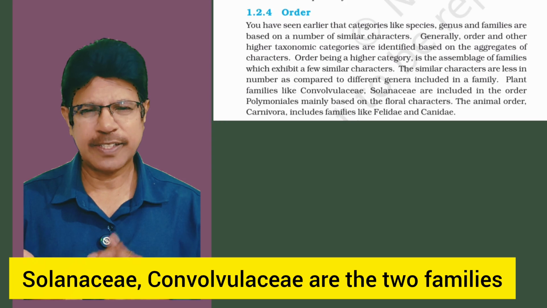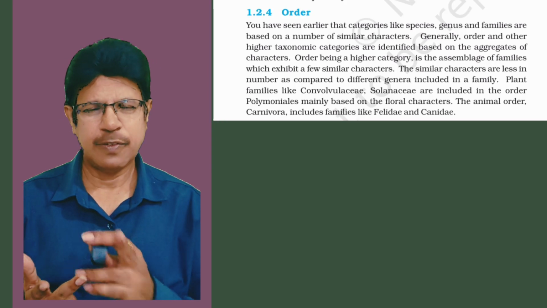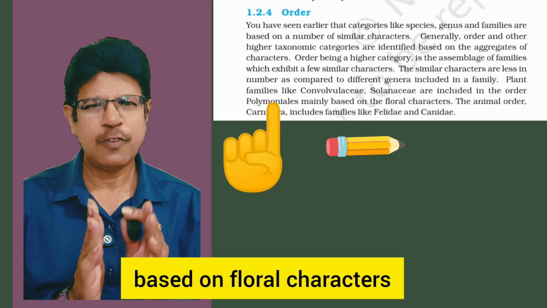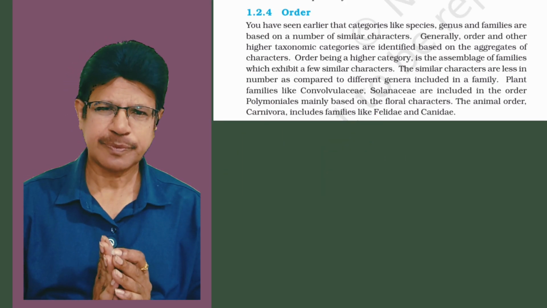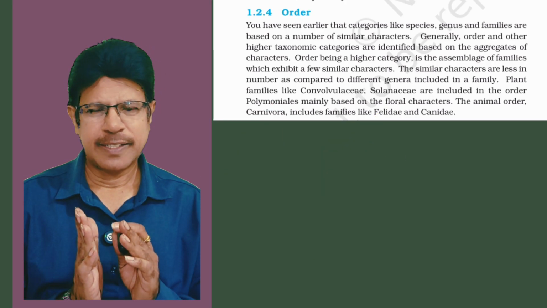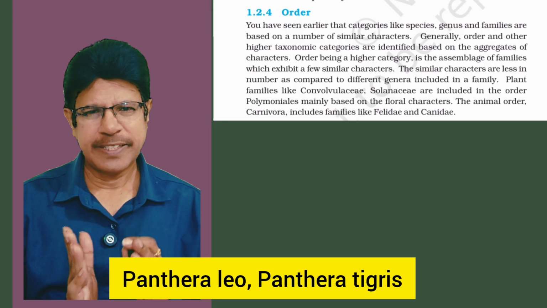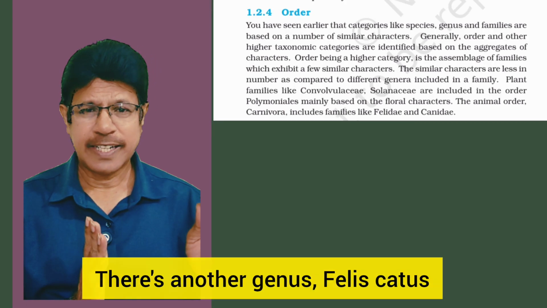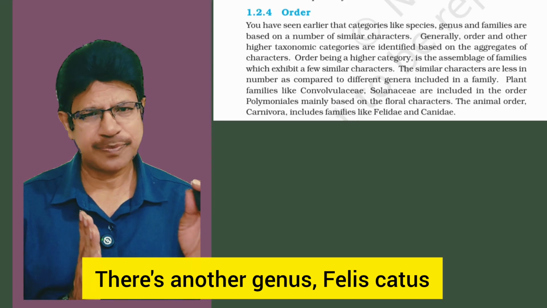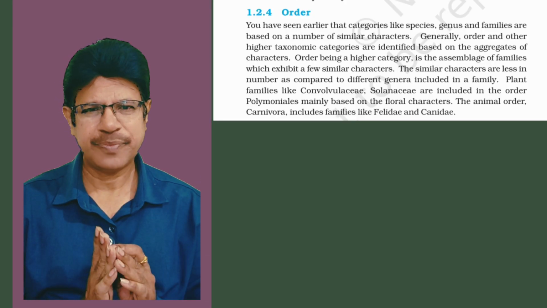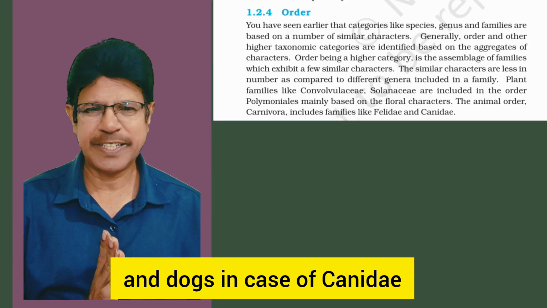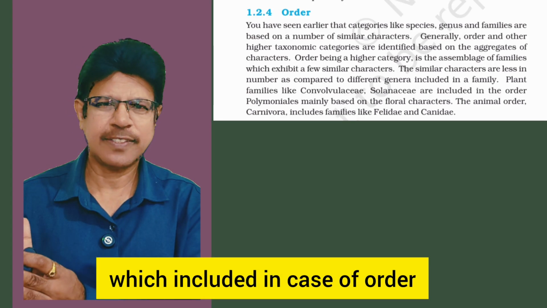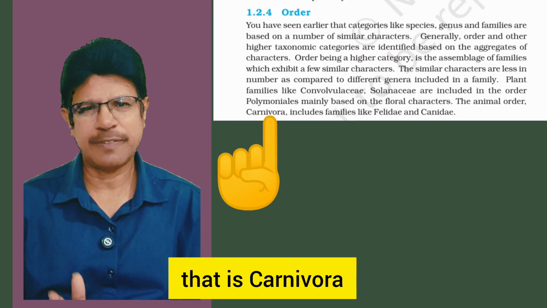Solanaceae and Convolvulaceae are the two families included in the order Polemoniales based on floral characters. And Panthera leo, Panthera tigris, Panthera pallidus are in the family Felidae. There is another genus, Felis catus, that is included in Felidae, and dogs in Canidae. So Felidae and Canidae are included in the order Carnivora.